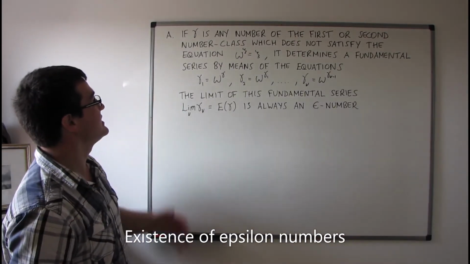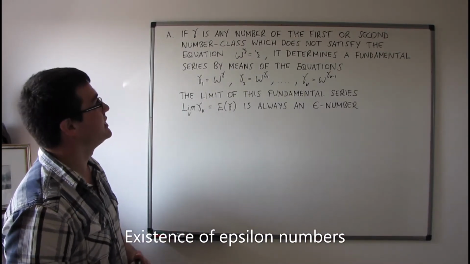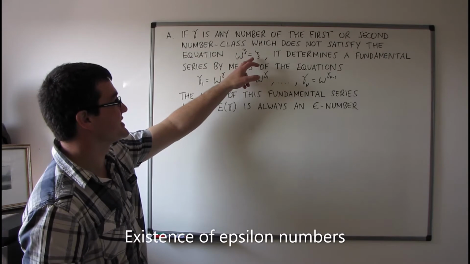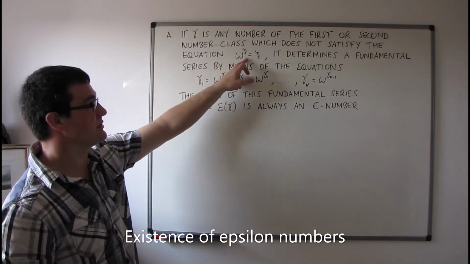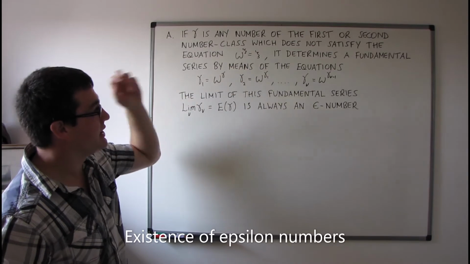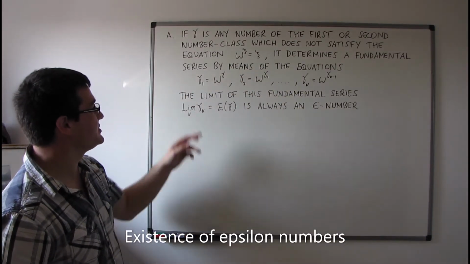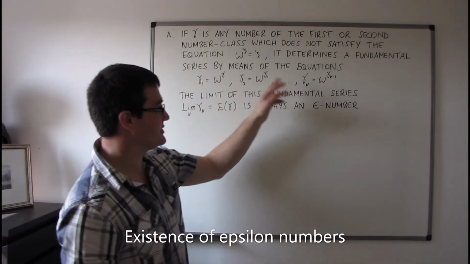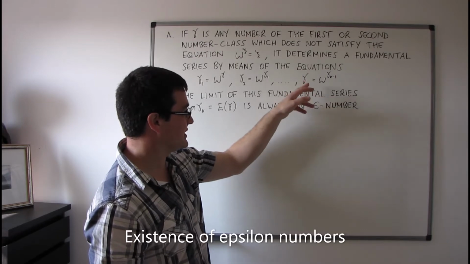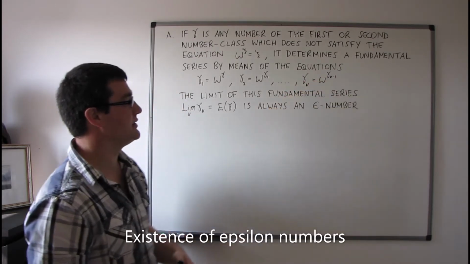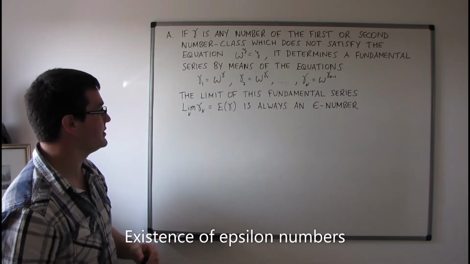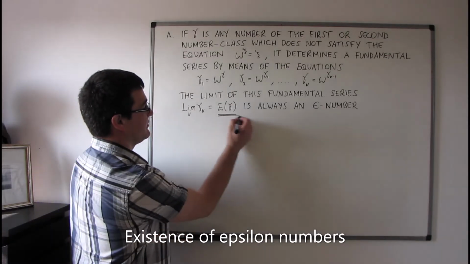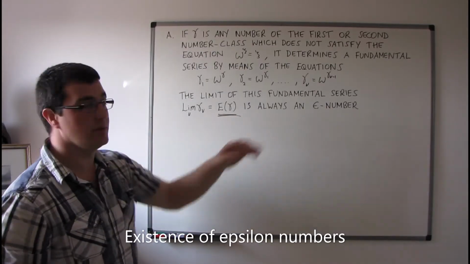So theorem A states that if gamma is any number of the first or second number class which does not satisfy the equation omega to the power of psi equals psi, in other words, gamma is not a solution to this equation, it determines a fundamental series by means of the equations gamma 1 equals omega to the power of gamma, gamma 2 equals omega to the power of gamma 1, and in general, gamma sub nu is equal to omega to the power of gamma sub nu minus 1. And the limit of this fundamental series, which we'll denote as E gamma, is always an epsilon number.